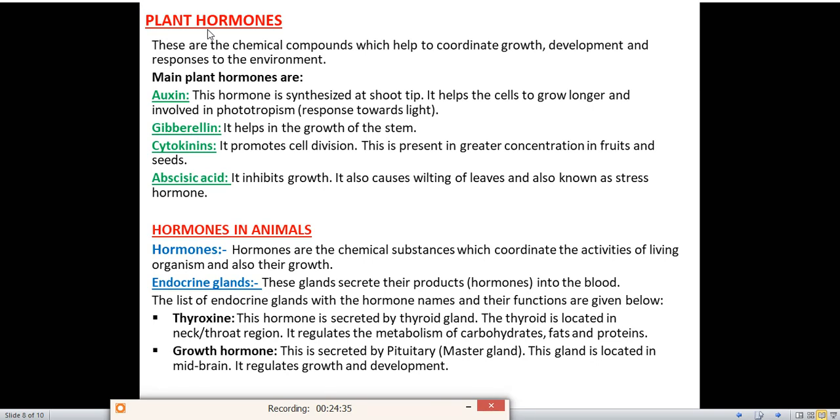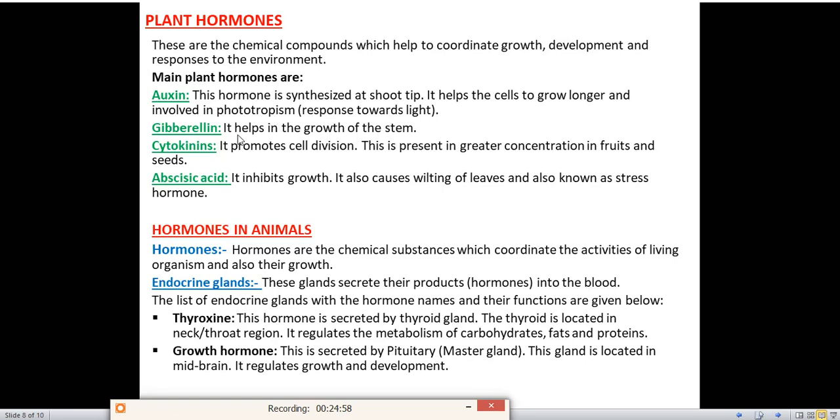So these are the 4 plant hormones we will read, and their functions. Very important. You have to remember the names of the plant hormones and also their functions. First one is auxin. What is the function of auxin? This hormone is synthesized at the shoot tip, at the growing parts. It helps the cell to grow longer and is involved in phototropism, which means the plant will grow towards light.